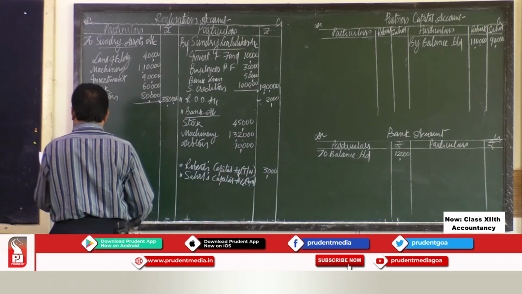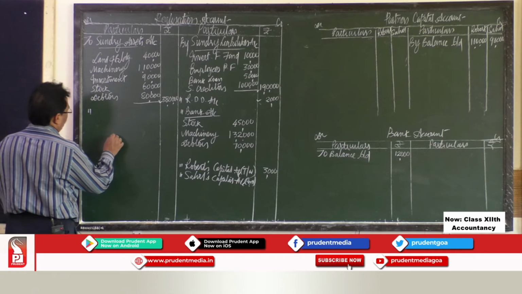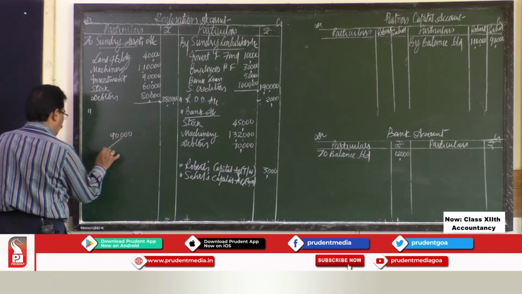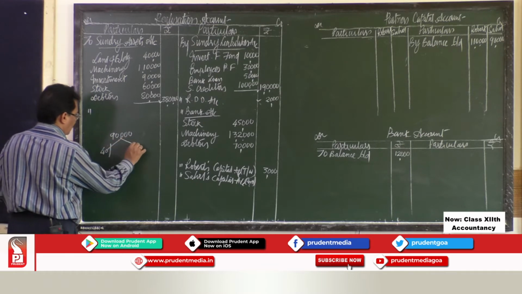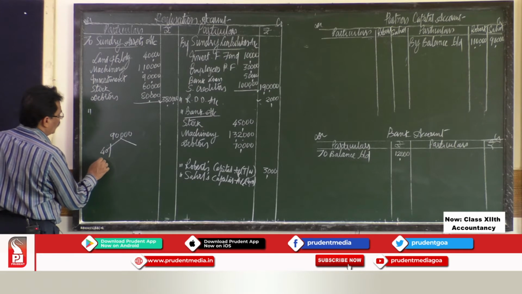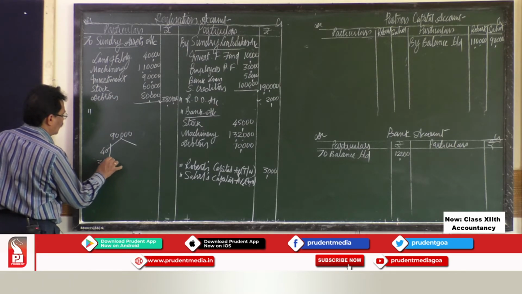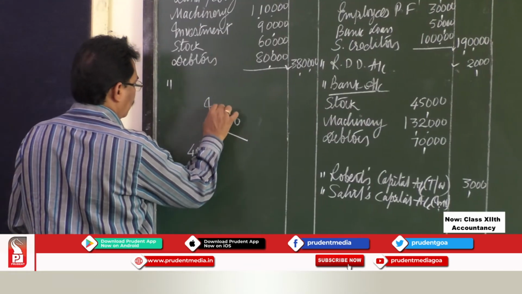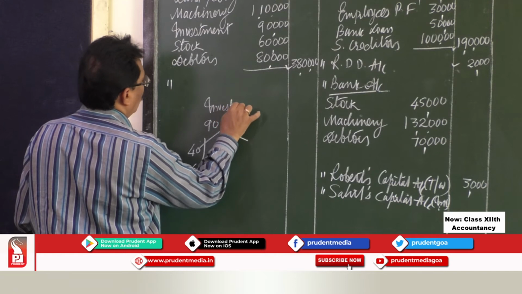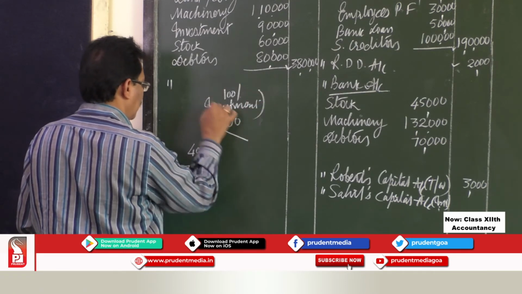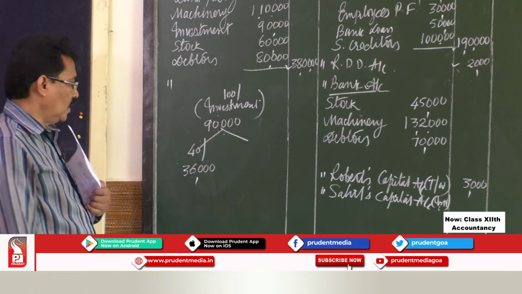So the total investment is 90,000. So 40% of 90,000 gives you 36,000. Your total investment, this is 100%, was 90,000.